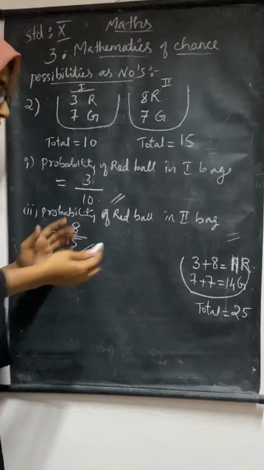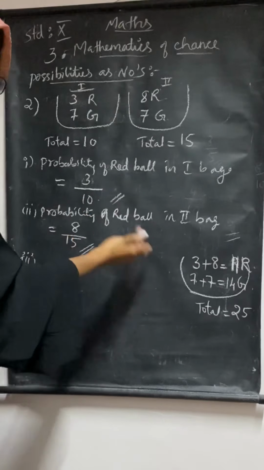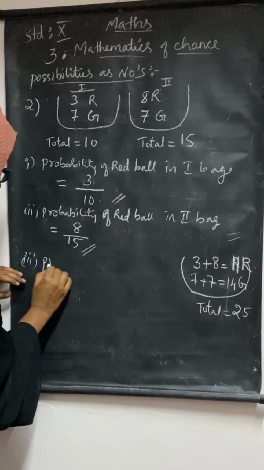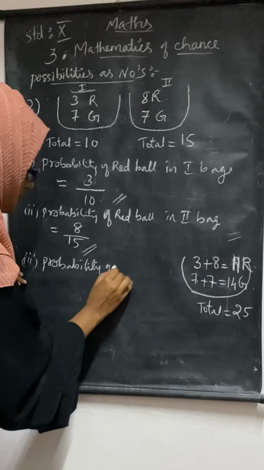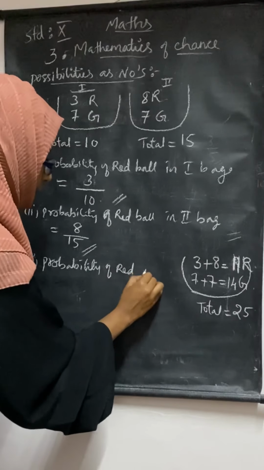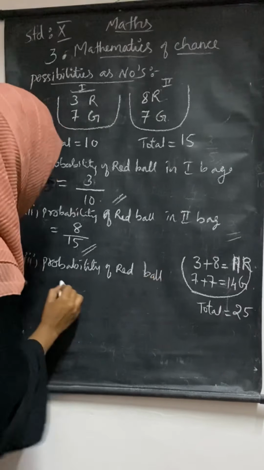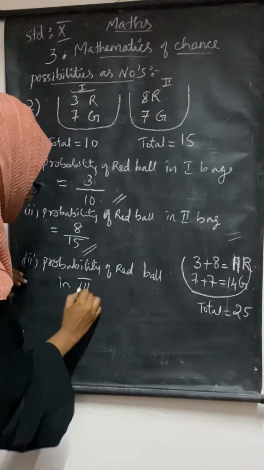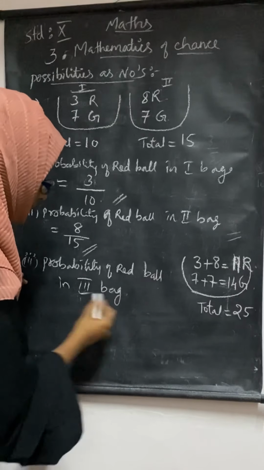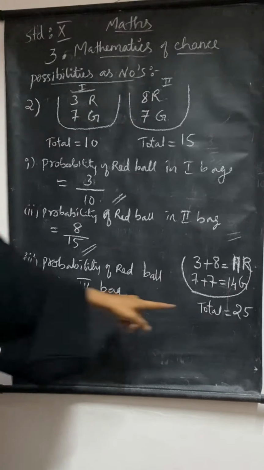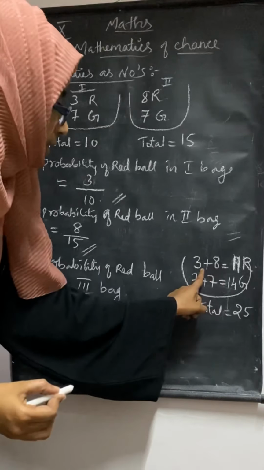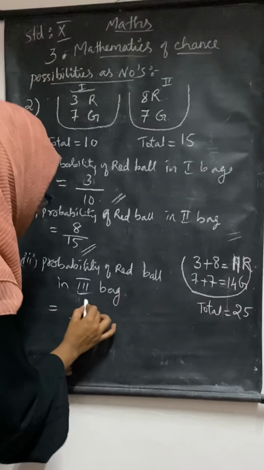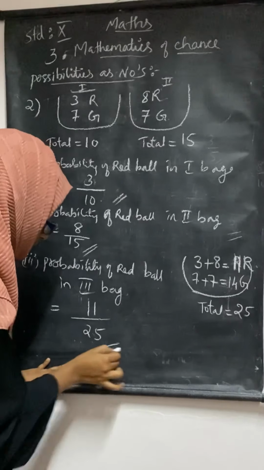So here also, if you put them together, what is the probability of the red ball being asked? So probability of red ball in third bag. That will be total how much? 25. And in that, red how much? Red 8 plus 3, 11. So 11 by 25. This is the answer.